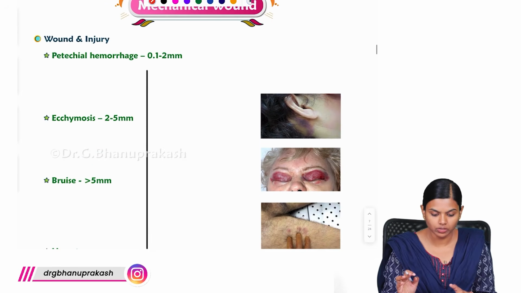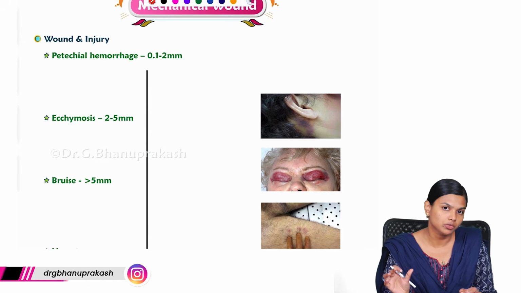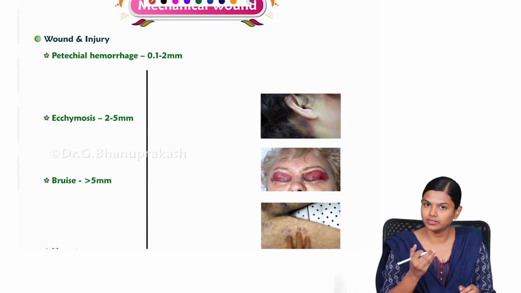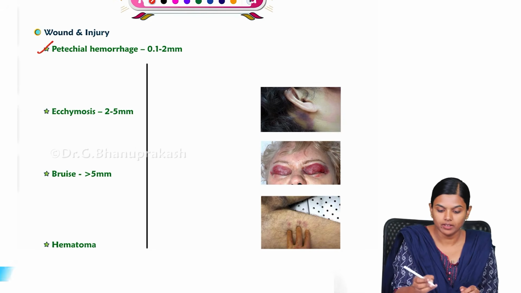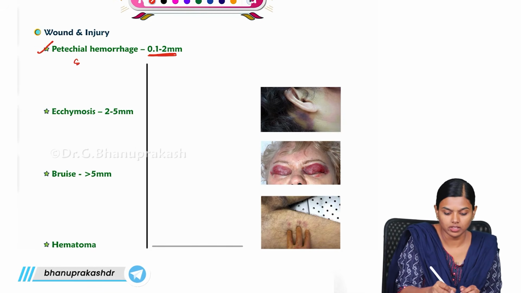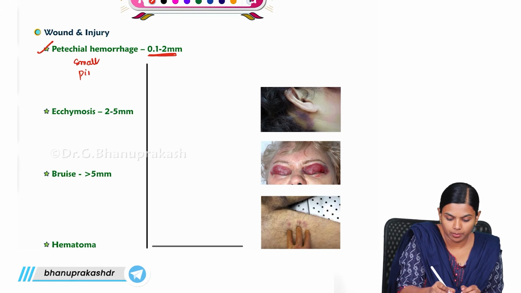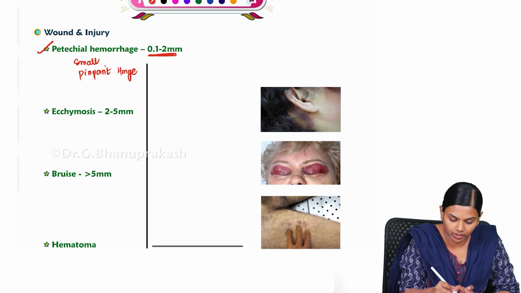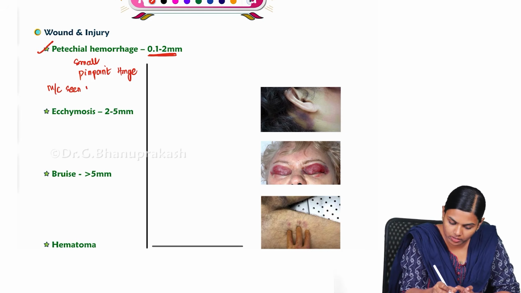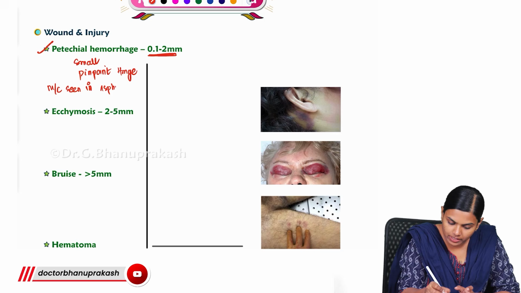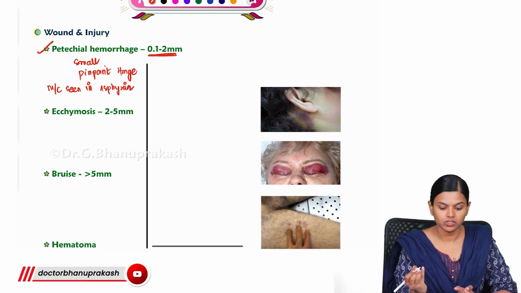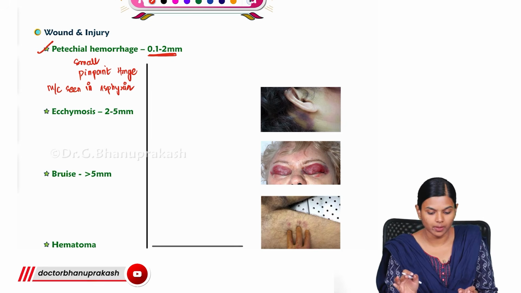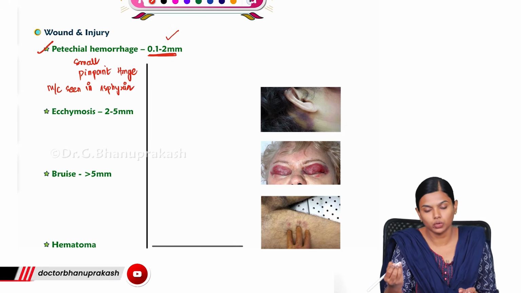Next we are coming to certain terms in bruises. Depending upon the size of the bruises, we have divided the bruises into different terms. First is petechiae. When the size is very, very small, these are small pinpoint hemorrhages. We call them petechiae, and these are most commonly seen in asphyxia, and the size is usually 0.1 to 2 millimeter.